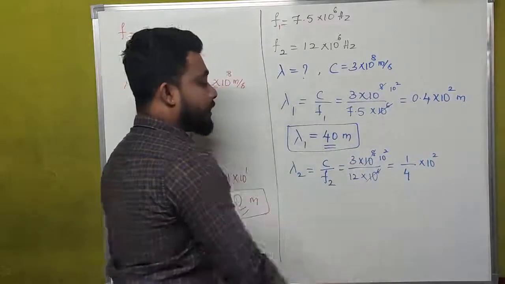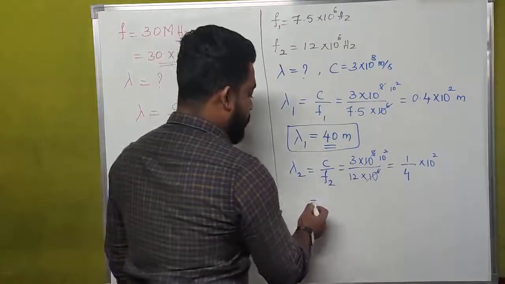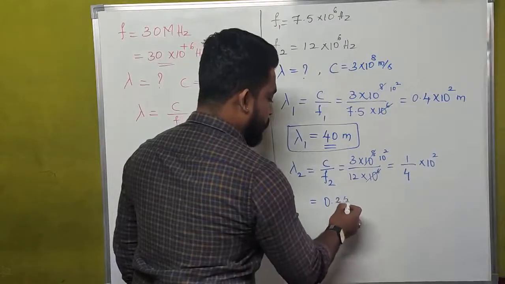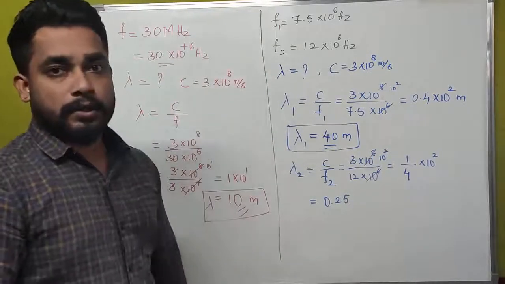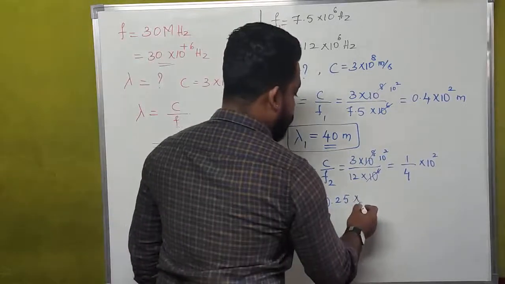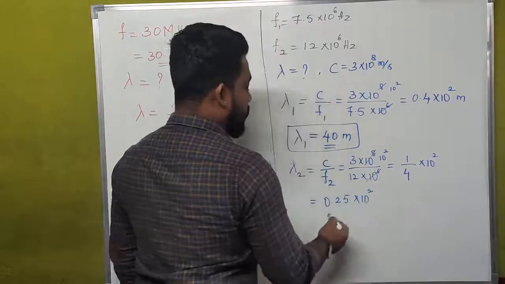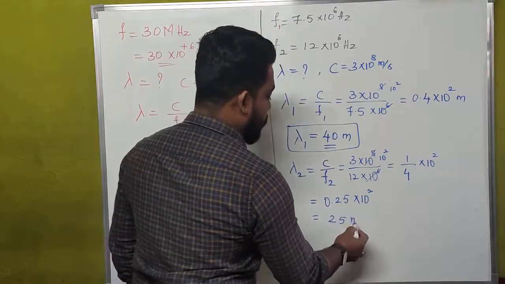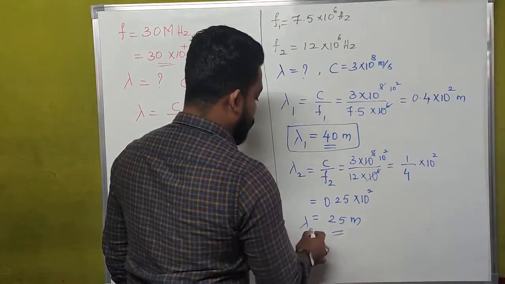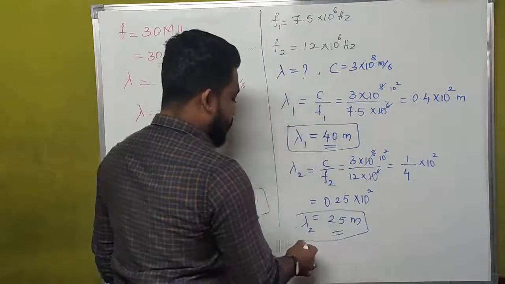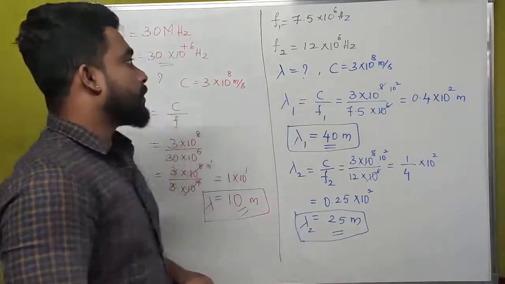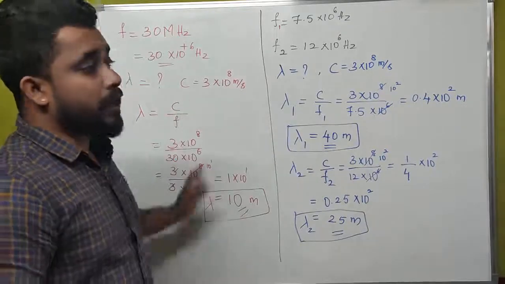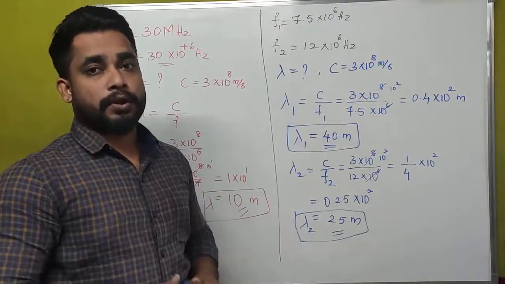Because 3 ones are 3, 3 fours are 12. What is 1 divided by 4? 1 divided by 4 is nothing but 0.25 into 10 to the power of 2. 10 to the power of 2 is nothing but 100. 100 into 0.25 is equal to 25 meter. So this is the wavelength of the second wave corresponding to the frequency 12 megahertz. This is how he may ask the problems in your question papers.